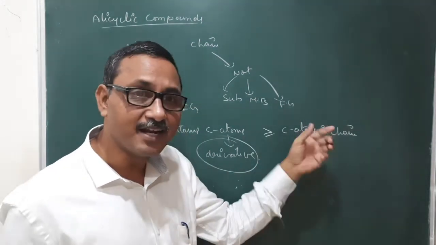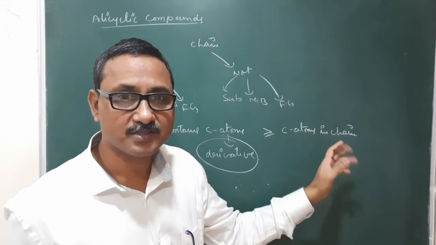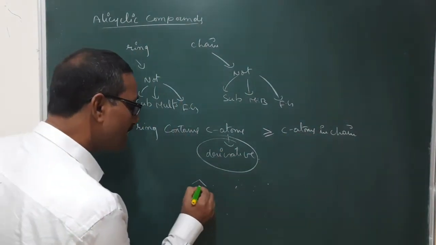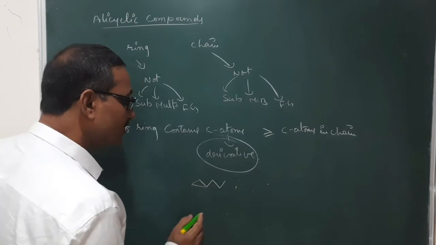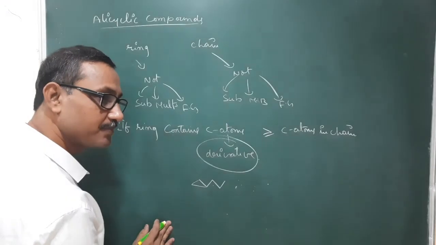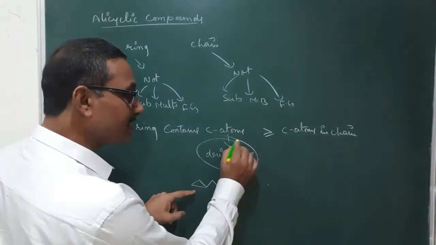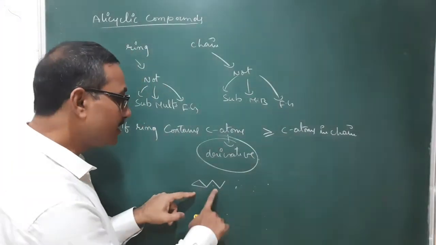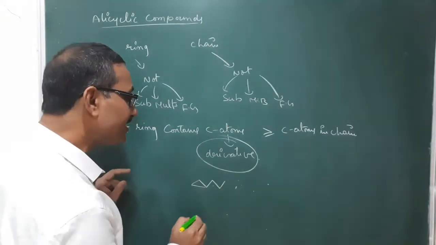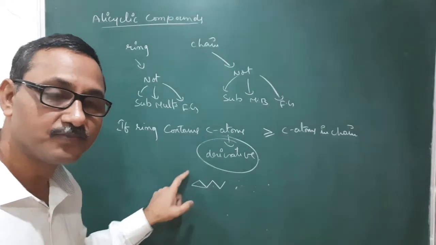Now the chain is considered as a substituent. Now I am taking one example. Here it has 3 carbon atoms, and this also has 3 carbon atoms. Both have an equal number of carbon atoms. There is no substituent, double bond or functional group here either. In this case, we will write the derivative of the ring.